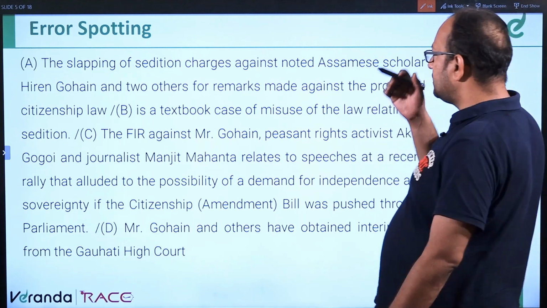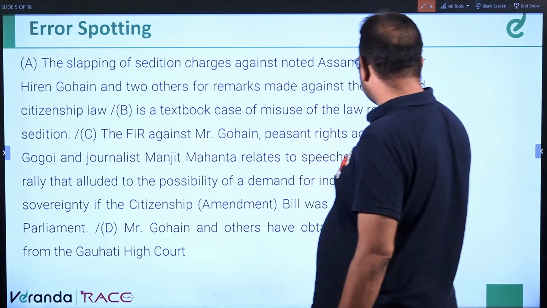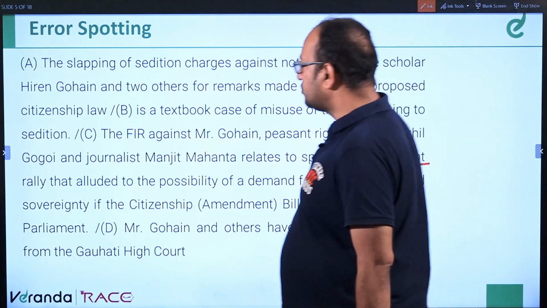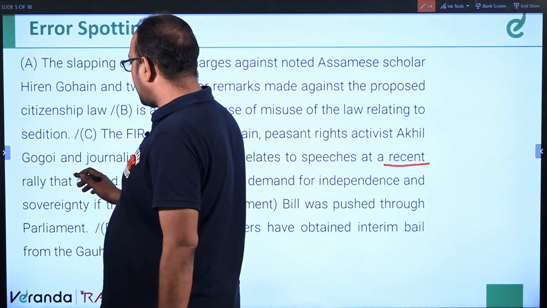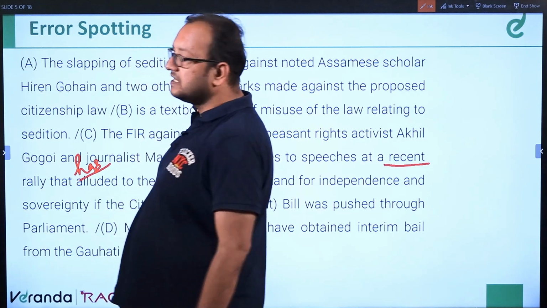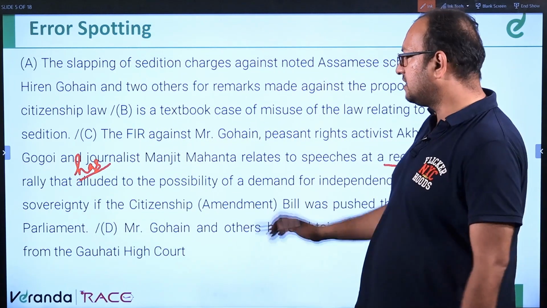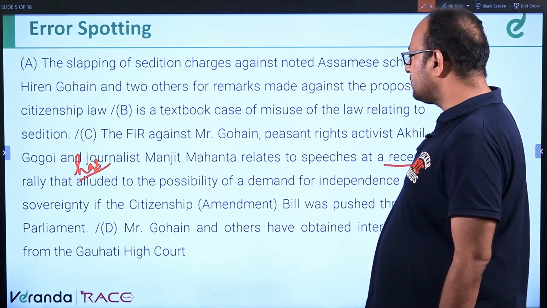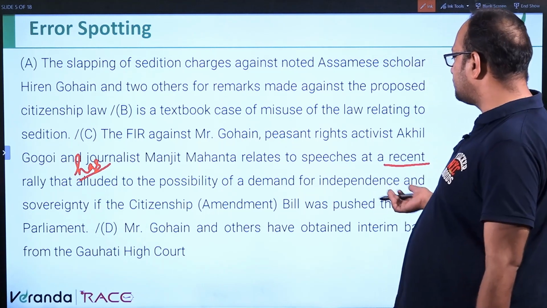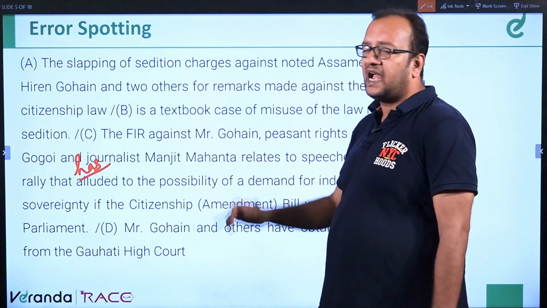Okay, see, actually the question is, here it's written "recent". Recent is written, right? So here it should be "rally that has alluded to", because with recent, with yet, we use present perfect. So with the rally that has alluded to the possibility of a demand for independence and sovereignty if the citizenship bill was pushed through parliament. So here it should be "has alluded".